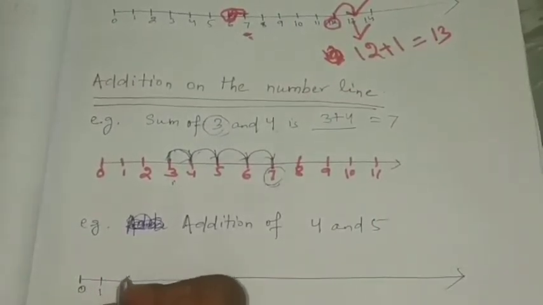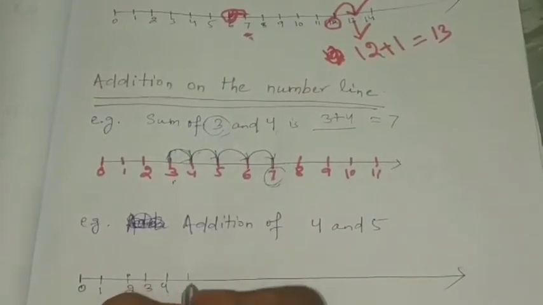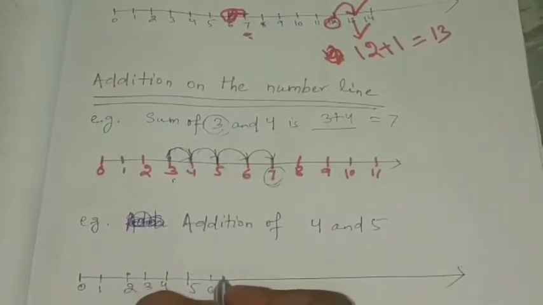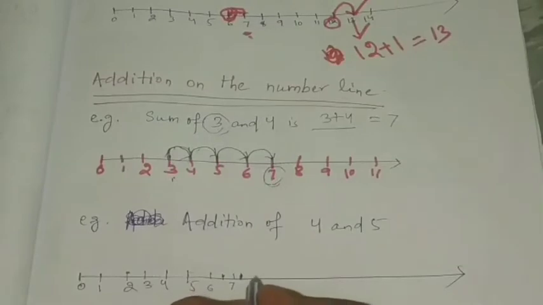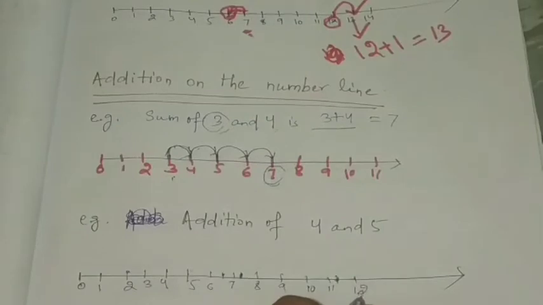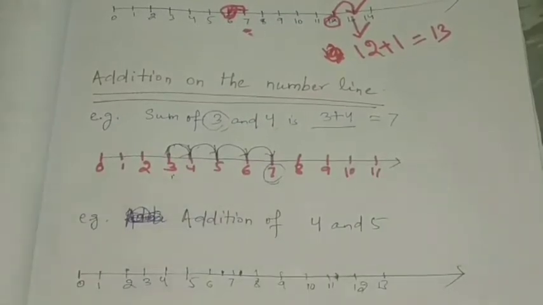Then we'll take 1, 2, 3, 4, 5 at equal distance, 6, 7, 8, 9, 10, 11, 12, 13. Like this you will take.